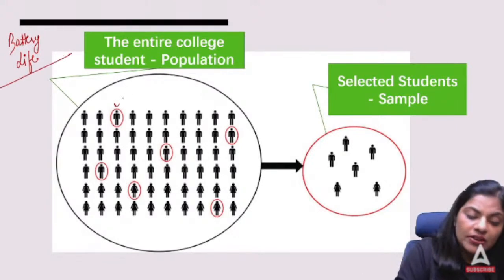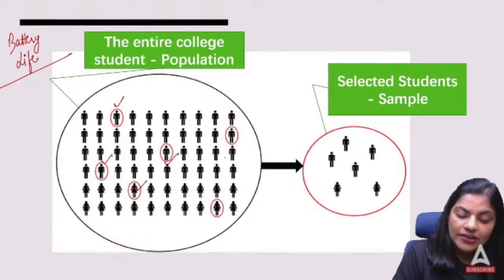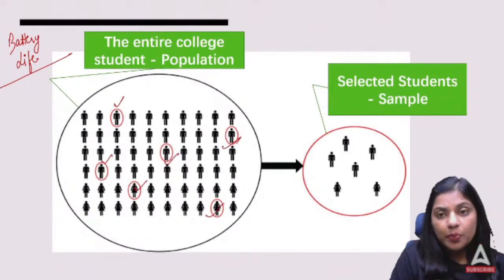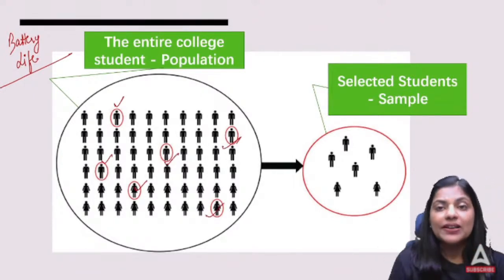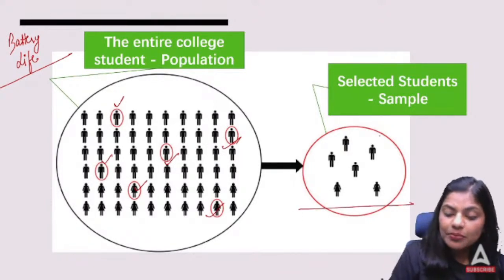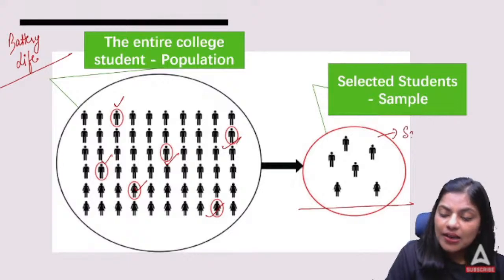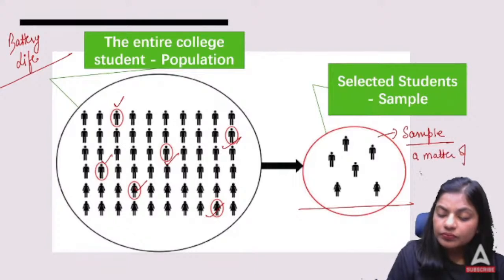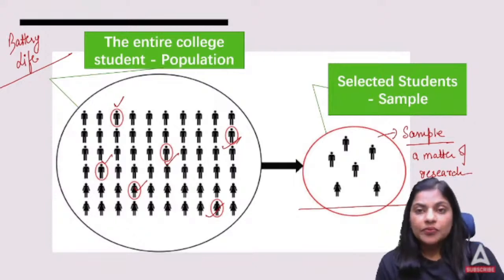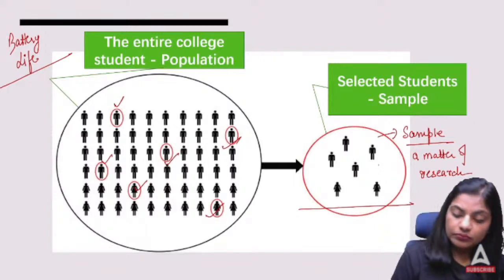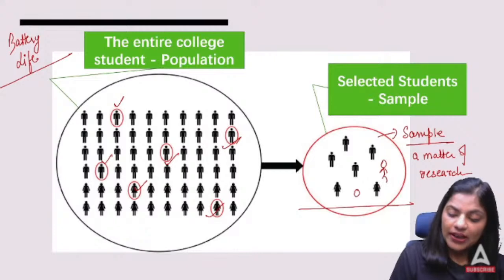Now, out of this, she selected these candidates. The portion of the population, or the few people that are selected from the population, are called a sample. So all these are the sample, a matter of research, for Meera. Now what will she do? Let's say she took 10 candidates over here.